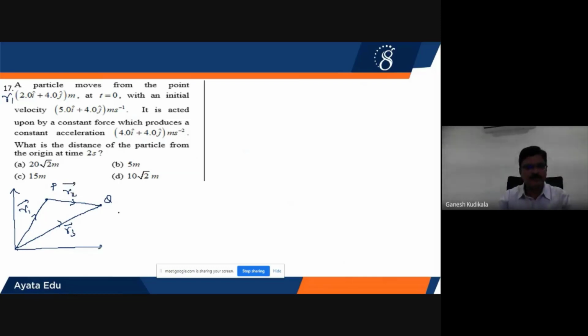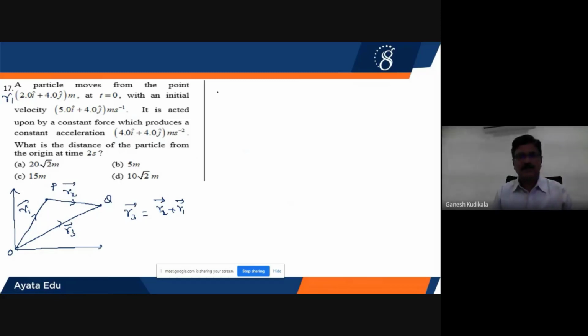Now, from the triangle concept, R3 vector will be equal to R2 vector, and for that I have to add R1. Keep this point in mind, children. The initial position vector will be added to the displacement to get the final position vector of the particle from the origin. The origin will be somewhere here. Therefore, just keep this point in mind. Now let us go back.